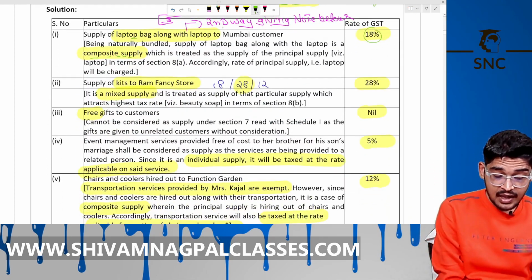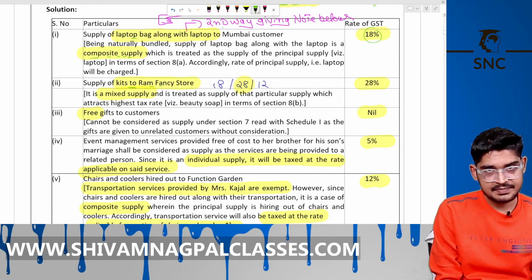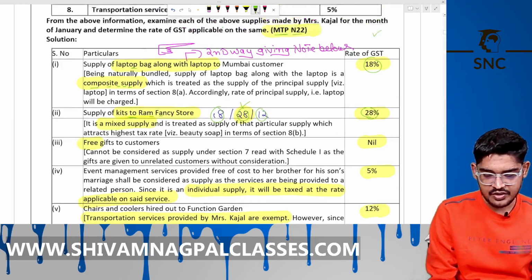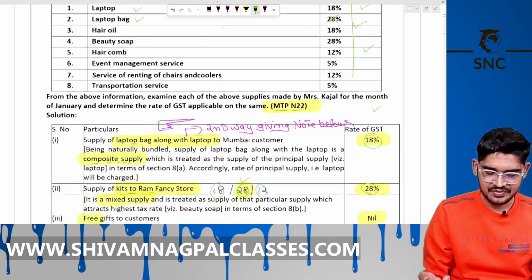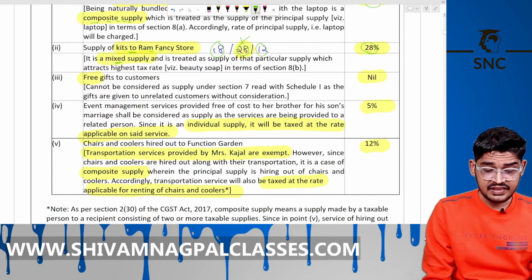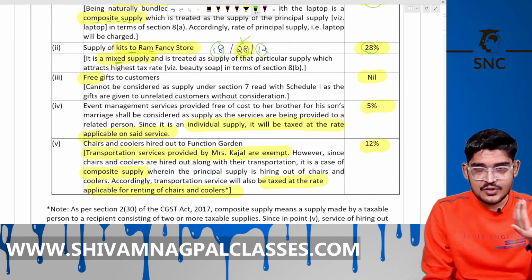Now, supply of kits to Ram Fancy Store. It's a mixed supply. The rates are 18%, 28% and 12%. We take the highest, meaning 28%. Rates are given here, you can just see it. We take the highest rate. It's a mixed supply, we know that. And the free gift to the customer is not a supply.